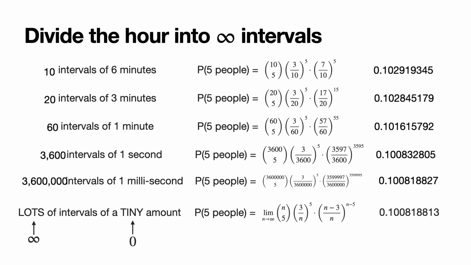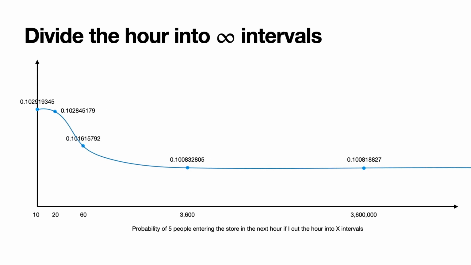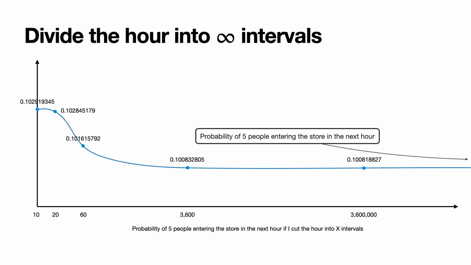But first, let's plot these numbers. Notice that the probability of 5 people entering the store in the next hour is at the limit, at the very, very right. In this plot, on the horizontal axis we have the number of intervals, and on the vertical axis we have the probability. As you can see, the horizontal axis is logarithmic, and so the limit is some number over here, where this blue line converges at infinity. The value is 0.1008, and that is precisely the probability of 5 people entering the store in the next hour.